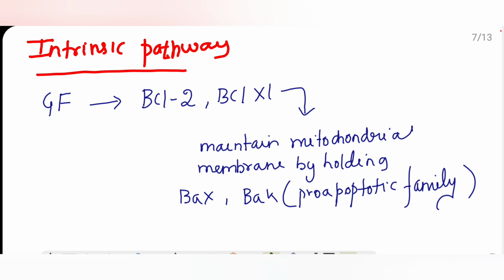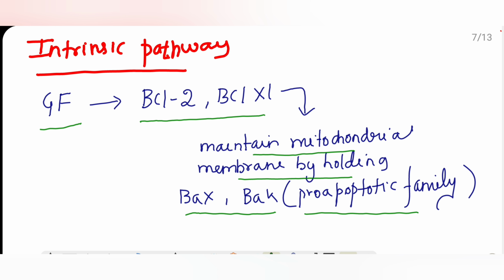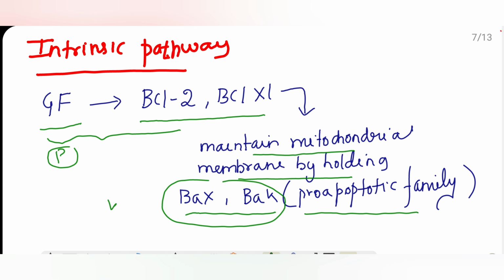Now, the intrinsic pathway. There are growth factors and the BCL2, BCL-XL family, which will maintain the mitochondrial membrane by holding back BAX and BAK, which are the pro-apoptotic family. To simplify, I can give an example like this. Consider these are parents, and BAX and BAK are kids.